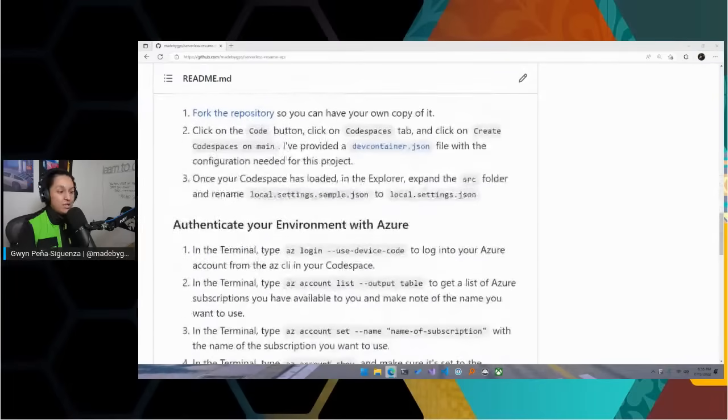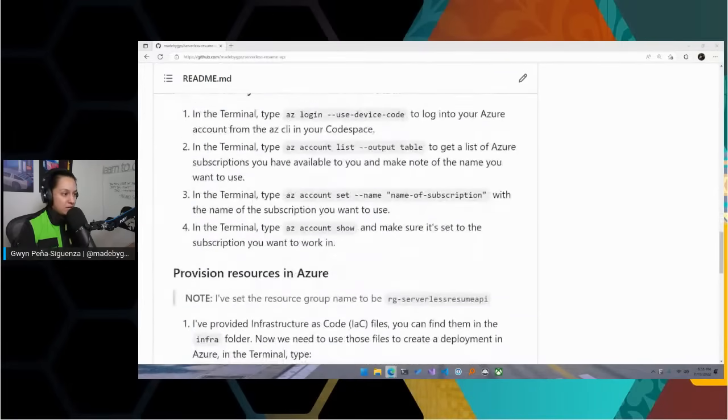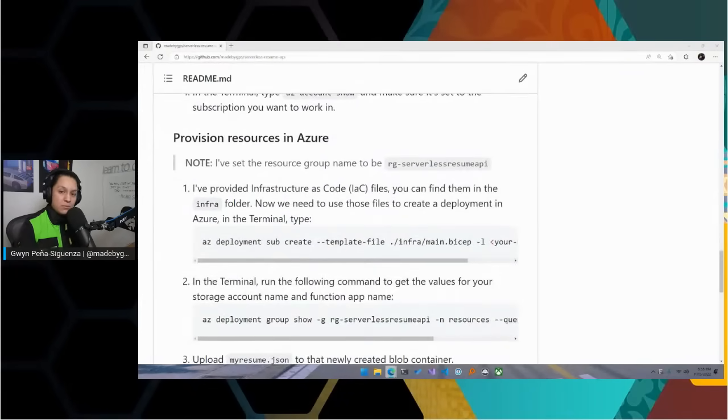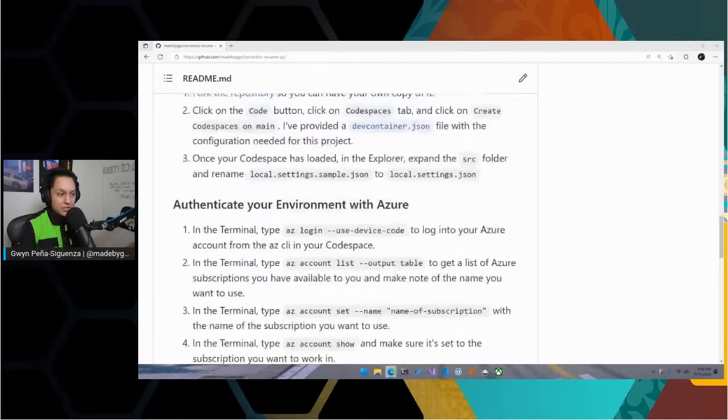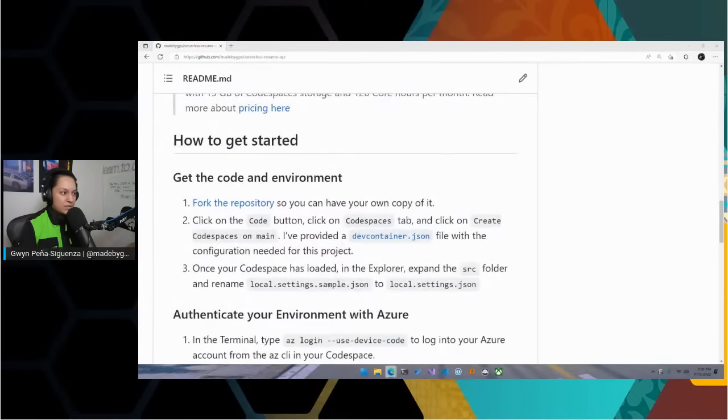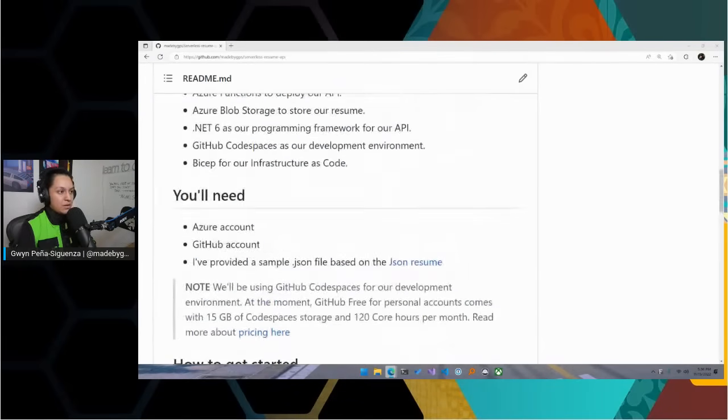This README here is filled with links. I try to link as many things as I can. For me, it's important for you not to just be able to follow the steps, but if there's any additional context or anything that I feel is important, for example, here I say step 1, fork the repository, but you may not know what fork means, so I have a link to documentation that explains what fork is. And I'll try my best to explain as we go too, okay?